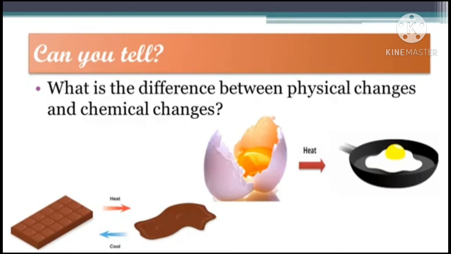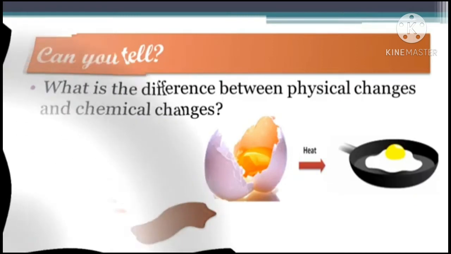So this is a chemical change, which refers to any change which results in the formation of new substances. That means its chemical properties are changed from the original substance or original object. Hence we cannot recover it, and therefore it is irreversible, and these changes are permanent changes. That means the fried egg cannot be converted back into the raw egg. So this is an irreversible change.